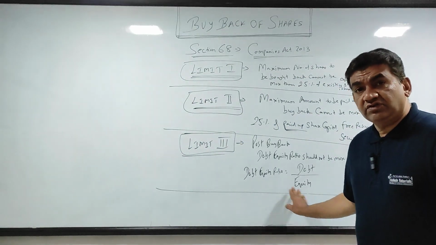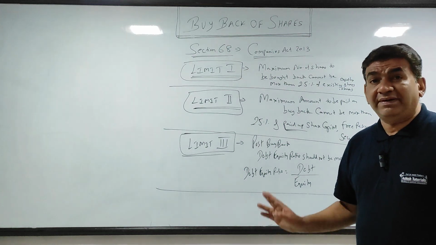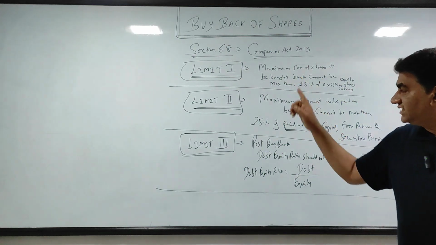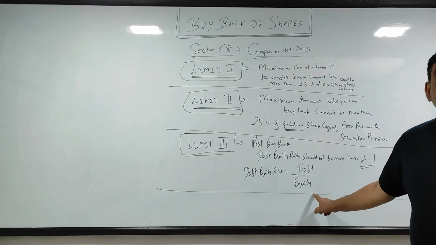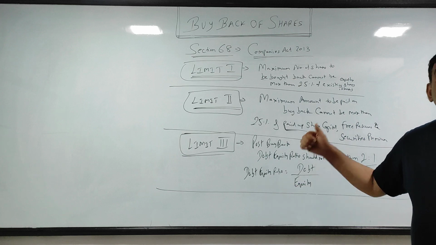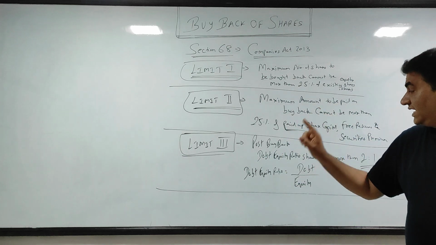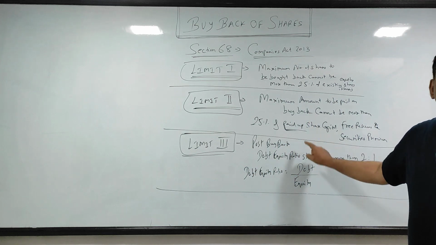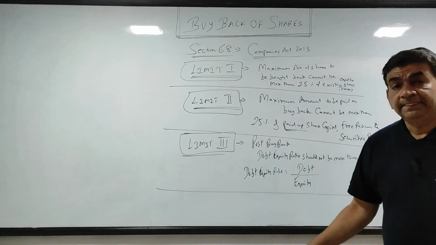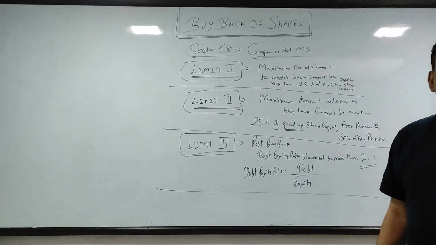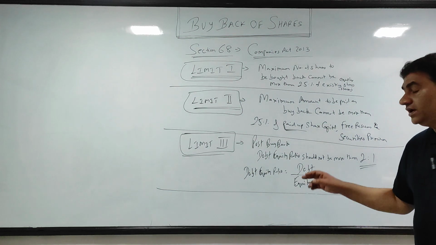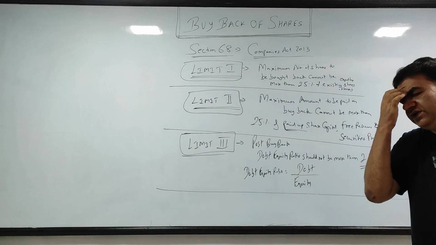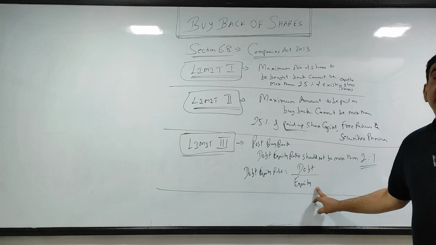But when it comes to section 68 buyback, here your equity will include paid up share capital, equity and preference both, and free reserves and security premium. In short, non-free reserves will not be considered while calculating.